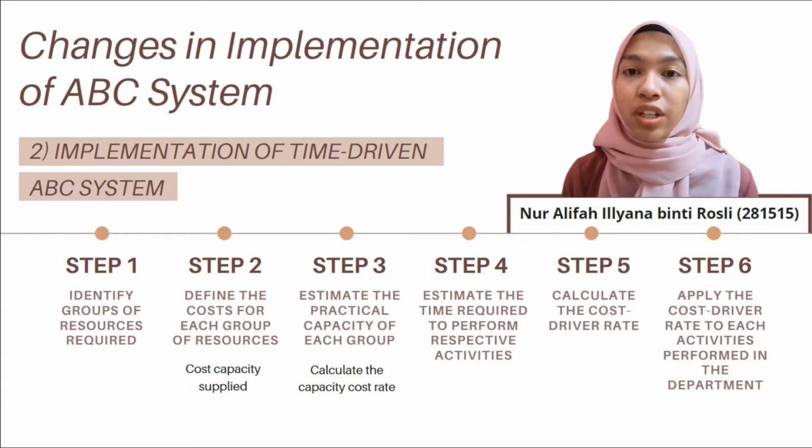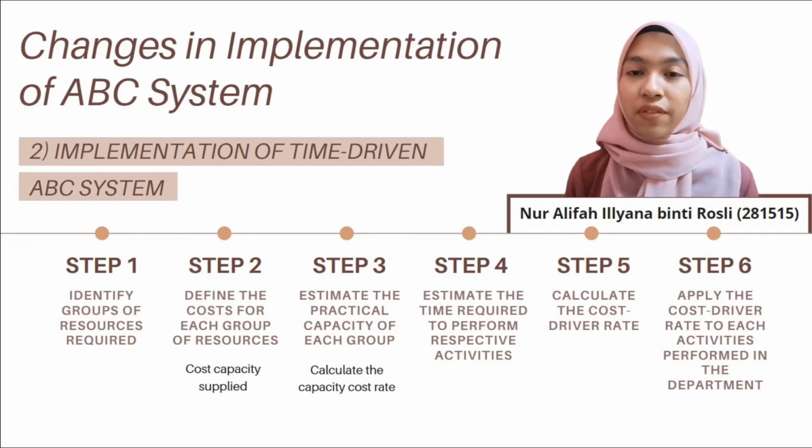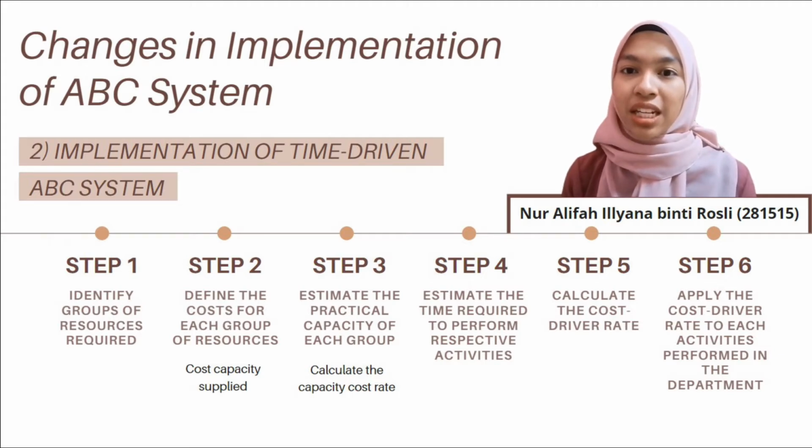The fourth step is to estimate the time required to complete each activity, which can be done through direct observation or even interviews. The fifth step is to multiply the unit time by the capacity cost rate to determine the cost driver rate for each activity. And in the last step, the cost per activity is calculated by applying the cost driver rate for each activity performed in the department. So that brings me to the end of my presentation. Now I'll pass the floor to the next member.